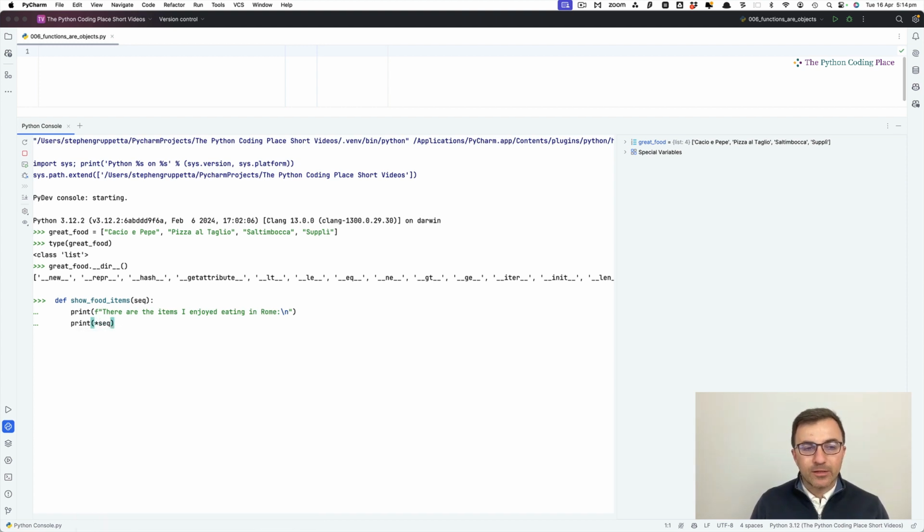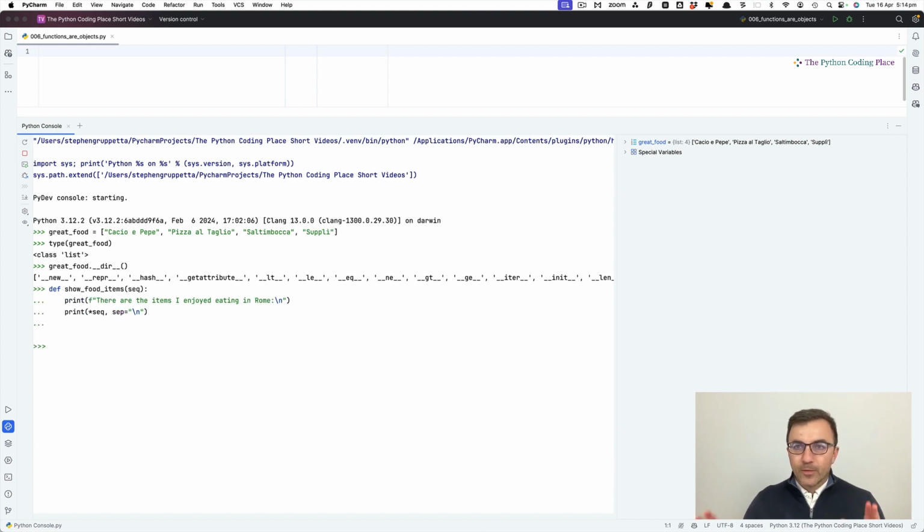Let's unpack the sequence, and the separator is going to be a new line. Make it pretty. It doesn't matter. If you're familiar with that, great. This is not the main point. I just want to create a function that does something. Good. I have actually already created an object.